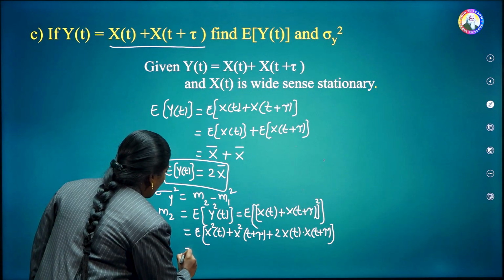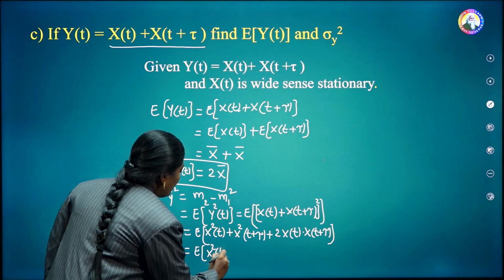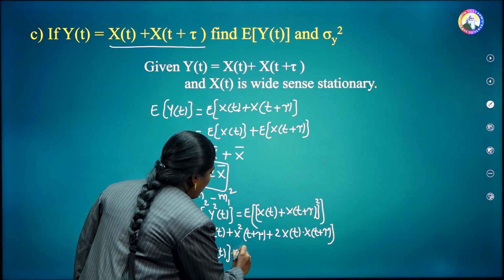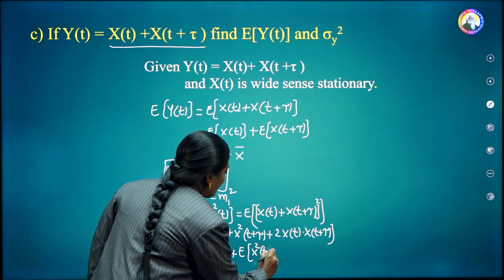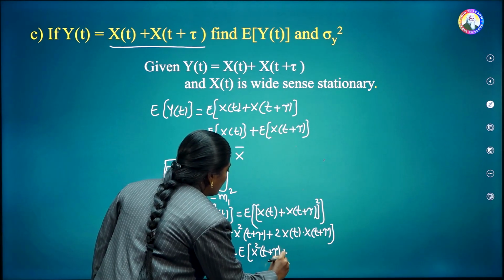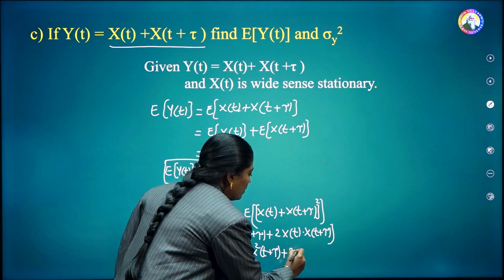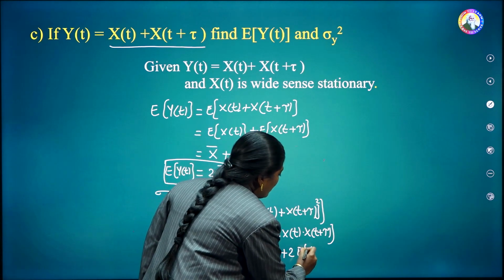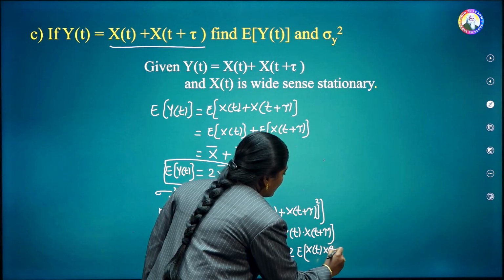This is equal to E of x square of t plus E of x square of t plus tau plus, 2 is a constant, it gets out of the expected value, that's why 2 into E of x of t into x of t plus tau.